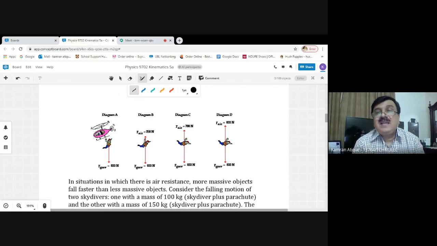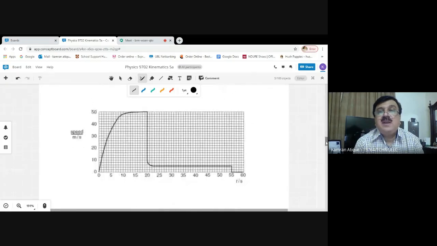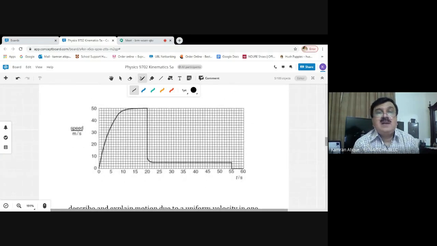And this acceleration keeps on decreasing. Remember, it is the acceleration that is decreasing, not the velocity or speed. Acceleration is still being decreased. So if the acceleration is decreasing, then for the first stage of the movement, we will obtain the graph.